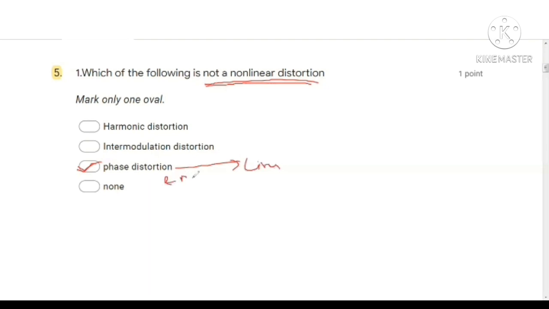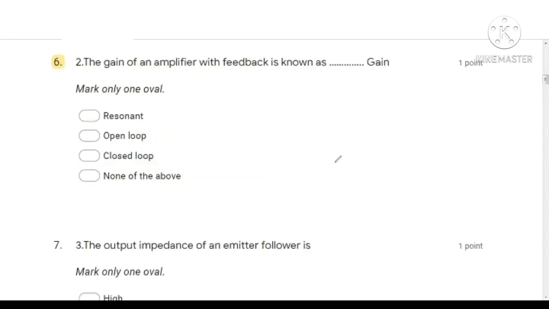Phase distortion and delay distortion, and frequency distortion, these are all linear distortions. So this is not a nonlinear distortion. So the answer is phase distortion.